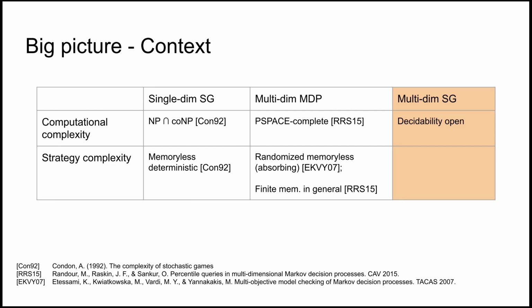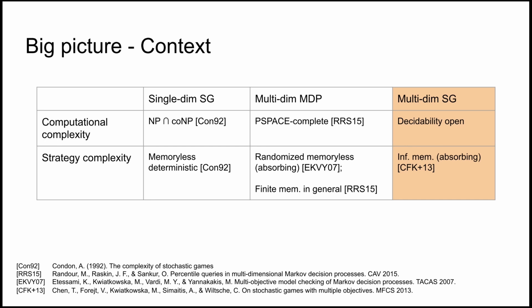For multidimensional MDPs, we need either randomization in the easier case with absorbing targets, or finite memory in general MDPs. For multidimensional games, however, we need infinite memory, even if the targets are only absorbing.